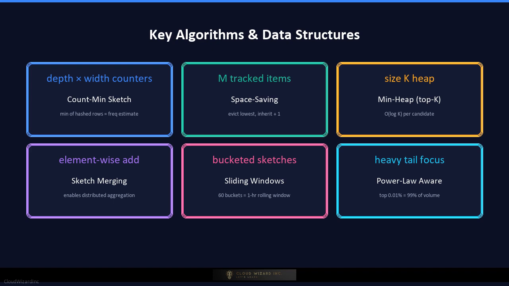Second, the space-saving algorithm. It maintains an exact counter for exactly m items. When a new item arrives that is already tracked, its counter increments normally. When a new item arrives that is not tracked and fewer than m slots are used, it gets a new slot. When all m slots are full, the new item evicts the item with the lowest counter and inherits that counter value plus 1. Space saving provides a stronger guarantee. Any item whose true frequency exceeds total events divided by m is guaranteed to appear in the output.